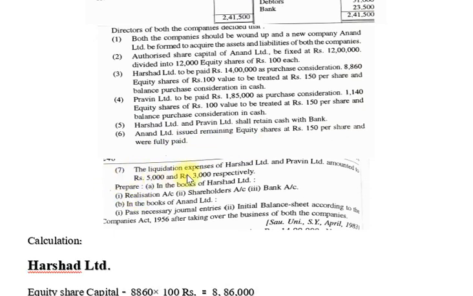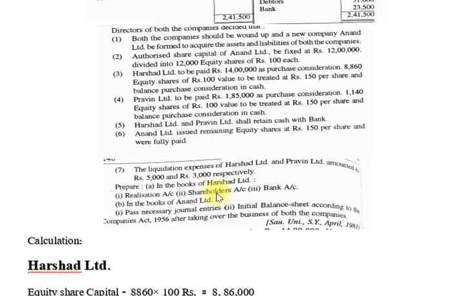Number 7: the liquidation expenses of Harsad Limited and Praveen Limited amount to rupees 5,000 and rupees 3,000 respectively. It means the liquidation expense in Harsad Limited is 5,000 rupees and in Praveen Limited 3,000 rupees.